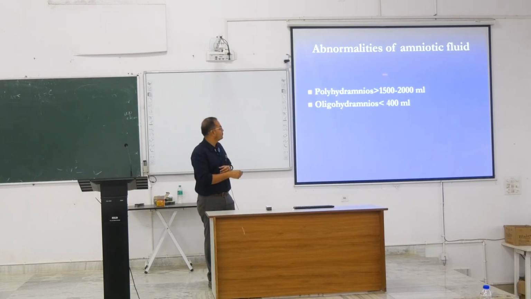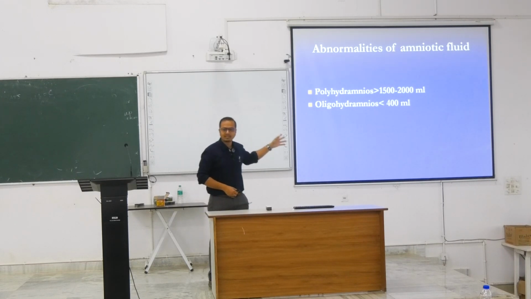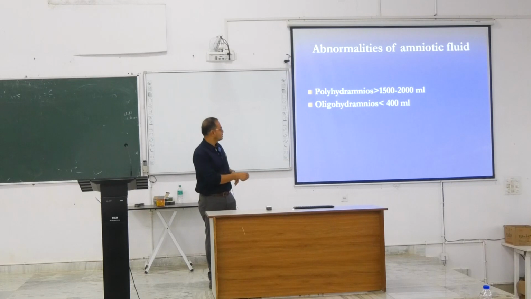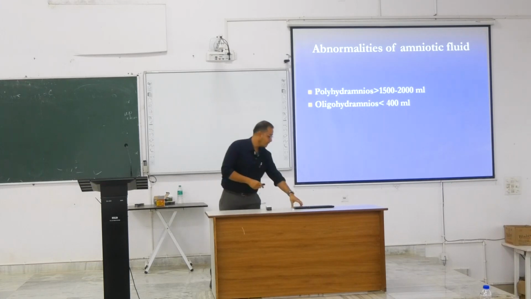If the amniotic fluid is more than that, we call it polyhydramnios. That means we have too much fluid. And if you have very little fluid inside the amniotic cavity, we call it oligohydramnios. These are the clinical states that happen. Normally, this fluid drops down beyond 34 weeks. This is what we are referring to here, up to 34 weeks.